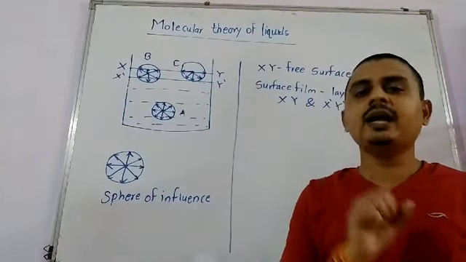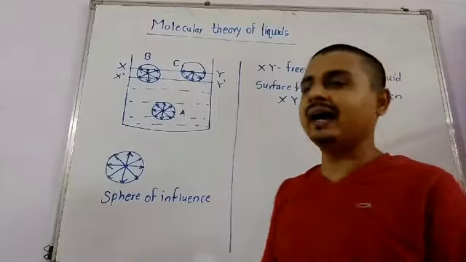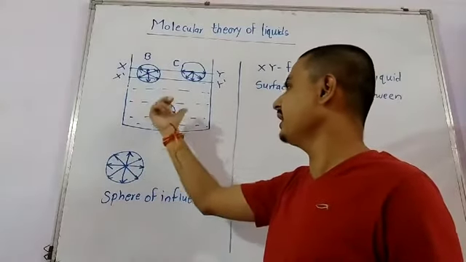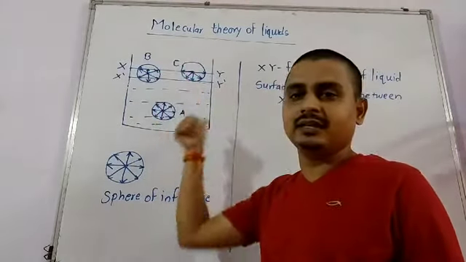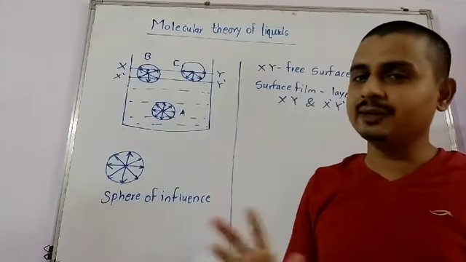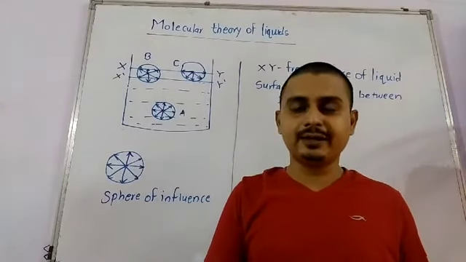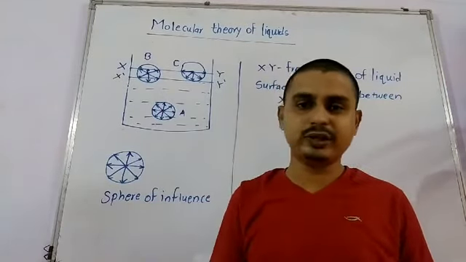तो ये क्या है molecular theory of liquids? Okay, to understand this, I have shown you three molecules, that is A, B and C inside the container of a liquid. यहाँ पे जो तीन मॉलिक्यूल्स है, अगर हम each and every molecule को स्टडी करेंगे तो क्या हमें रिजल्ट मिलता है ये हमको देखना है.